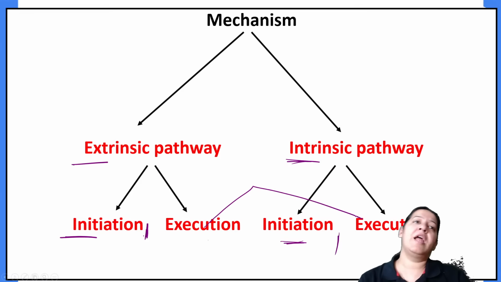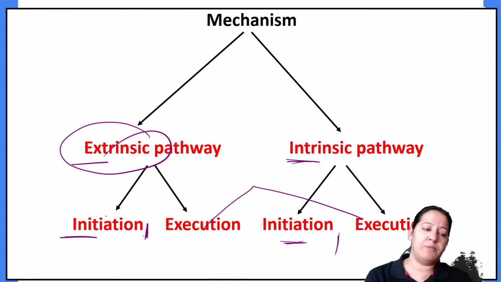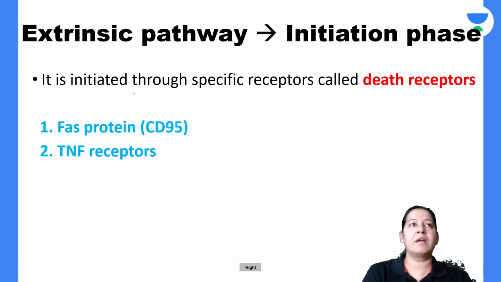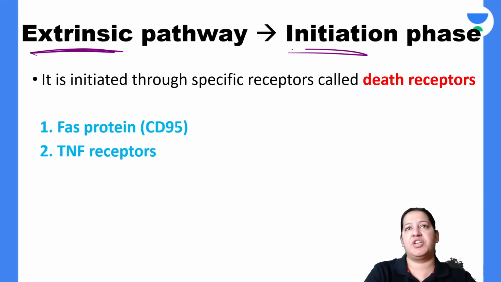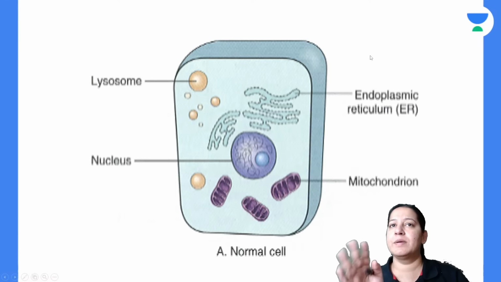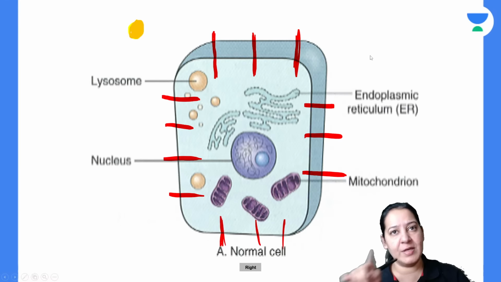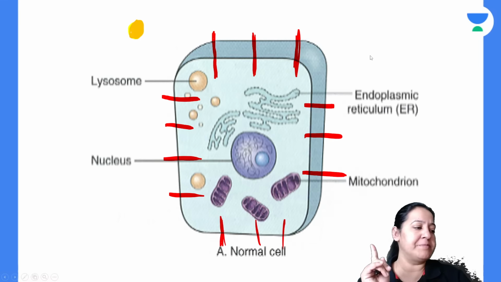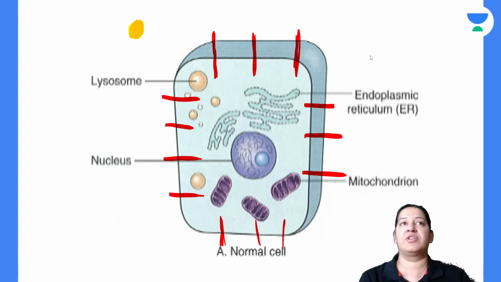Should I start? So let me start with the initiation phase of the extrinsic pathway. I'm starting the initiation phase of the extrinsic pathway. Can you see a cell? This is a human cell. All human cells have receptors on their surface. The red color receptors you can notice on the surface are the death receptors.